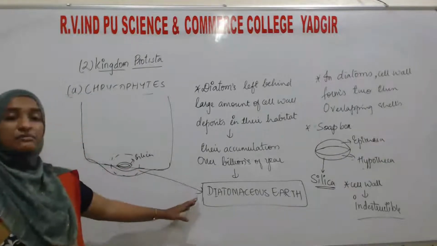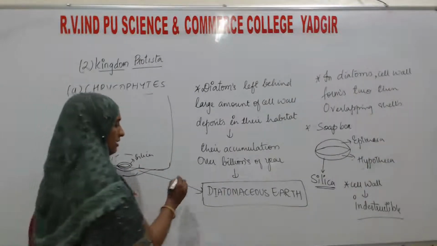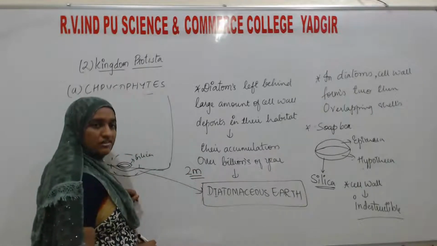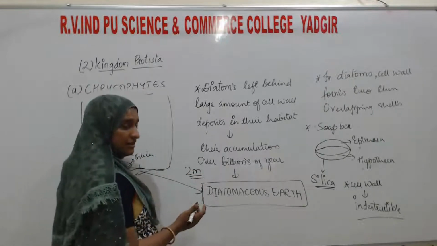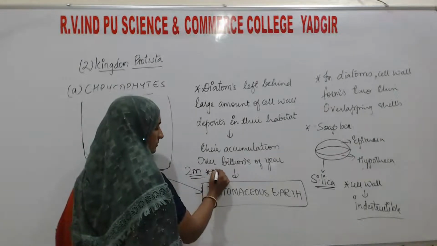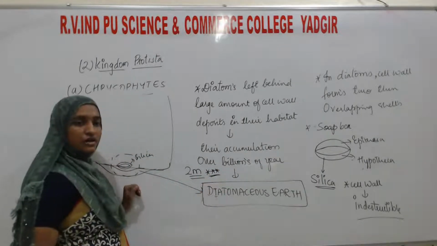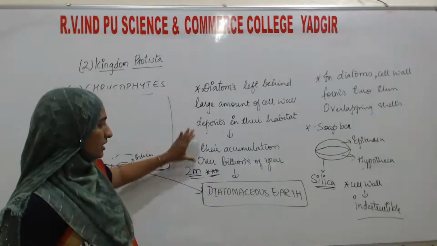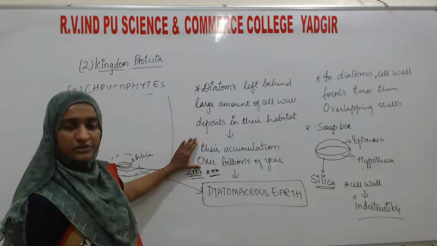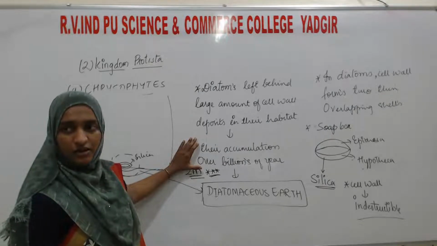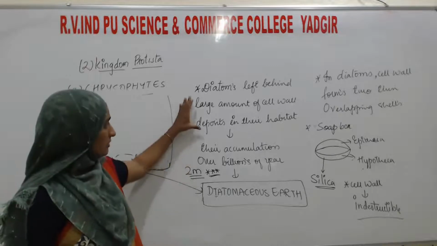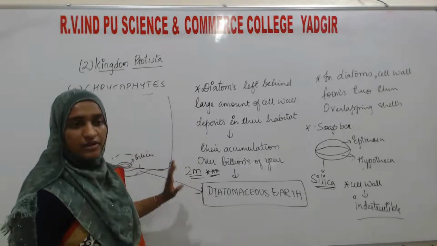So this diatomaceous earth will be asked for 2 marks. What is meant by, or what is the diatomaceous earth? This will be asked for 2 marks. In that condition, you have to write this point and this point. That much is enough. Okay, it is a 2 marks question. This point and this point is required.